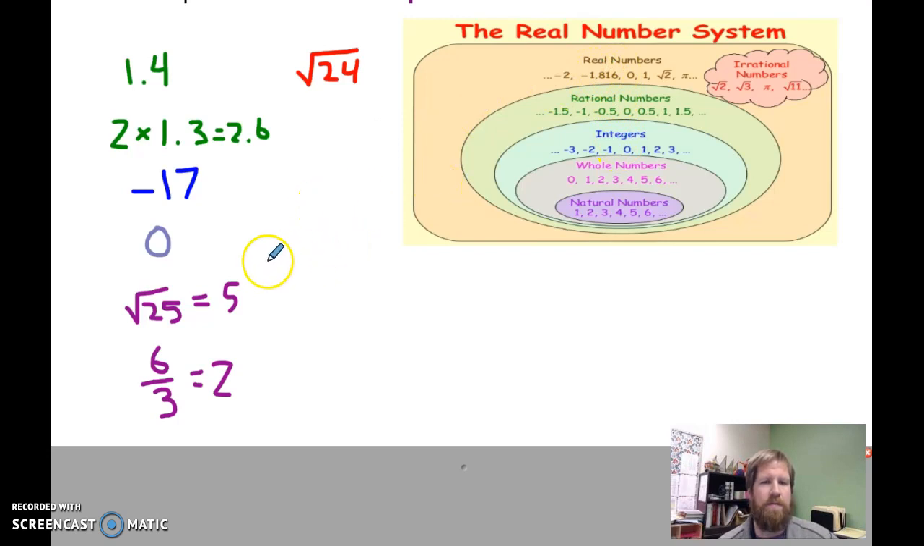Okay, and the further you go out, the less you have to write. If it's an irrational number, it's just irrational, but it is a real number. Okay, pi is a real number, so it's irrational and real.